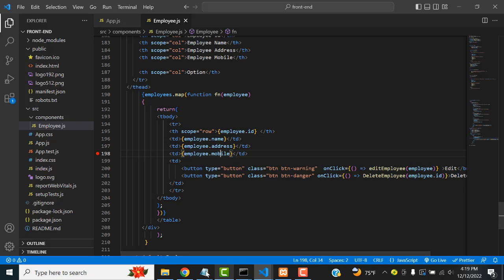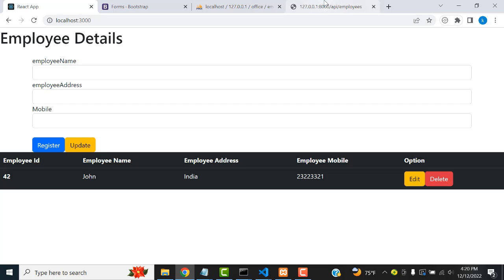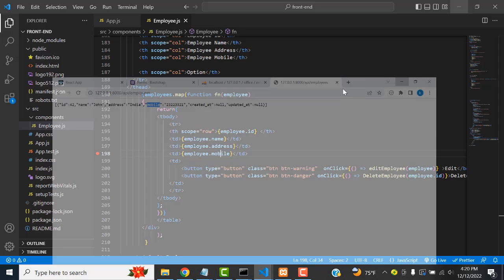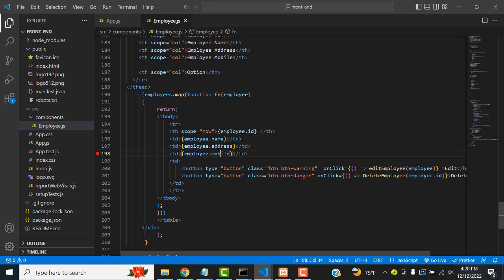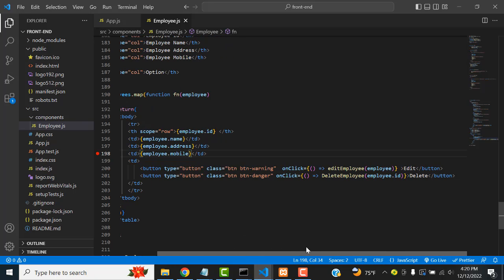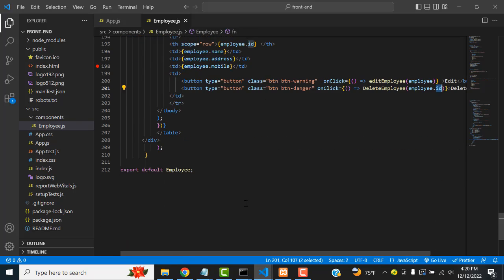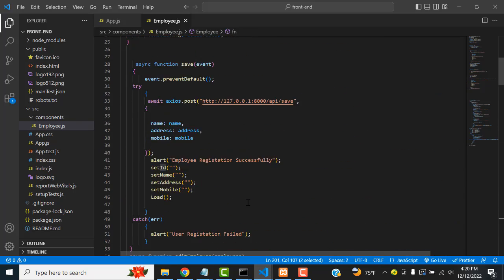These records are coming from where? The API: name, address, mobile. So you have to write these things: ID, name, address. Here we have to write edit employee; you have to pass this entire record, all the records you have to put here. Delete employee: how to delete the record? Get the employee ID and delete the entire row. So we have to write the ID, get the ID. Now let's see one by one.